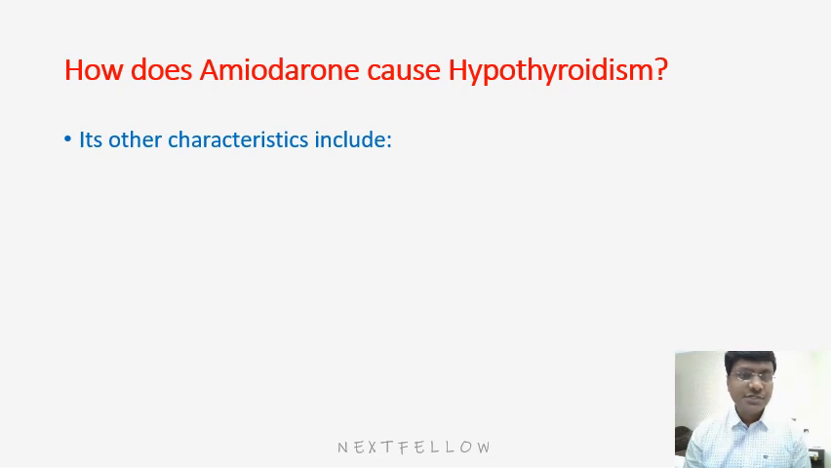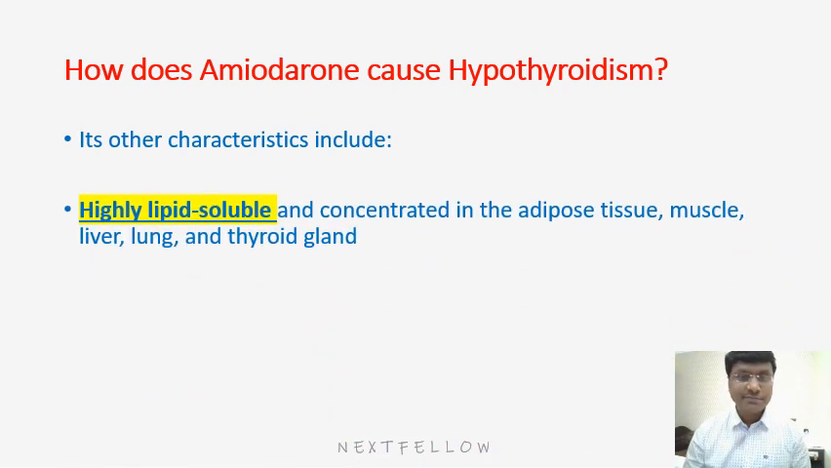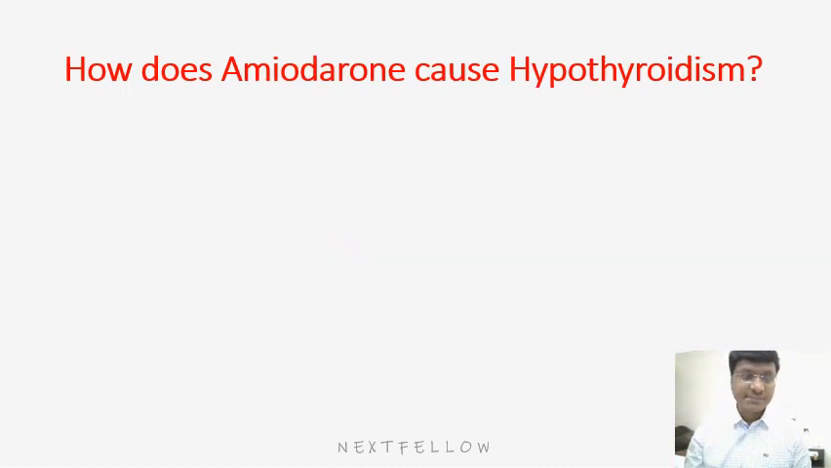So the first question is, how does amiodarone cause hypothyroidism? It contains 40% of iodine, right? And this amiodarone is a highly lipid soluble drug. It gets concentrated in the adipose tissue, muscle, liver, lung, as well as the thyroid gland. So by getting deposited within the thyroid gland, it will prevent thyroid hormone synthesis.